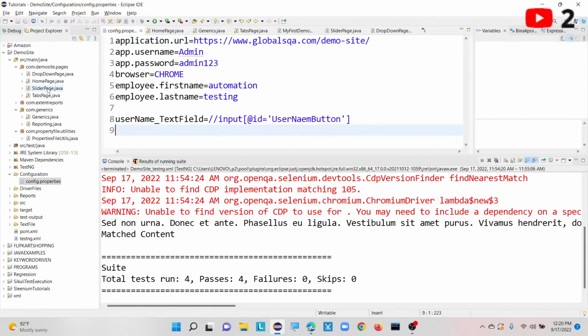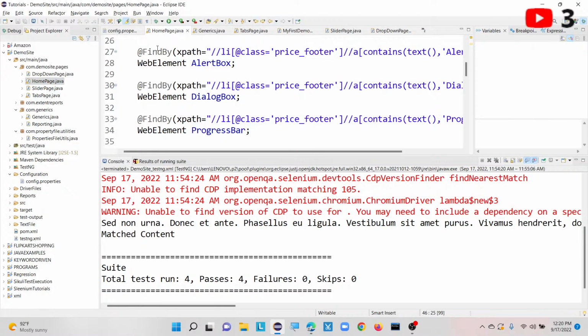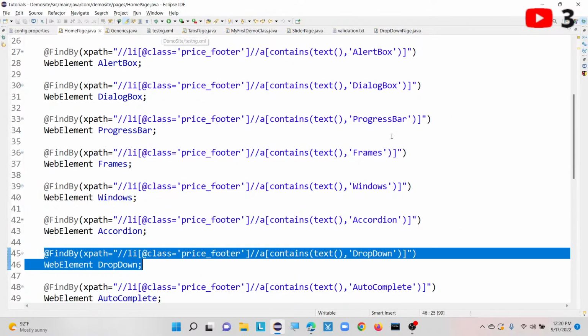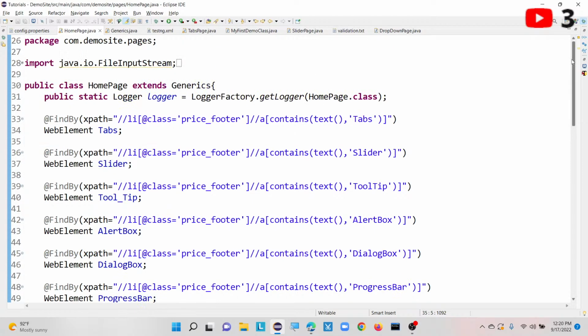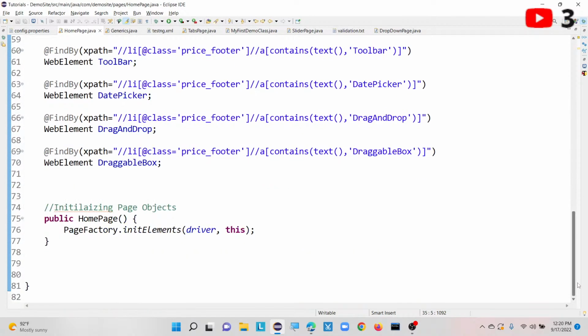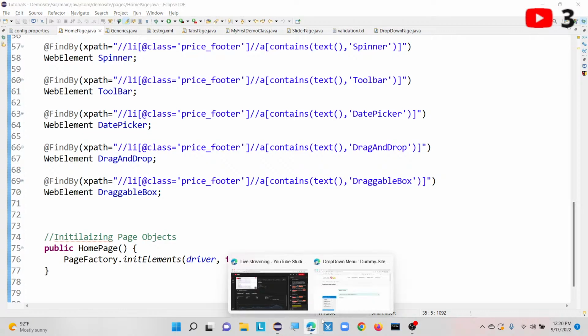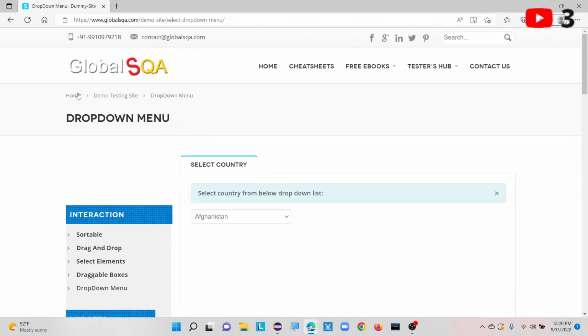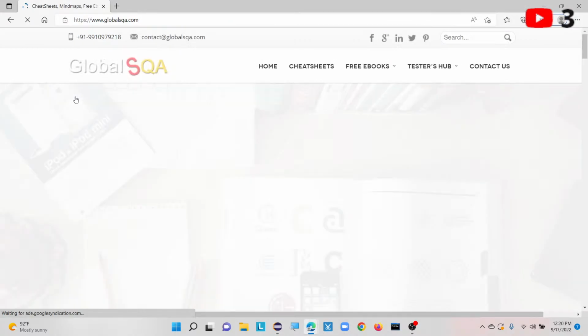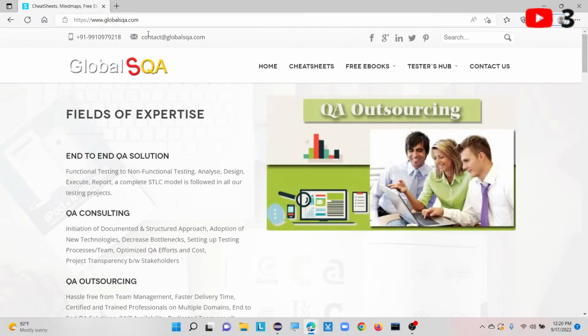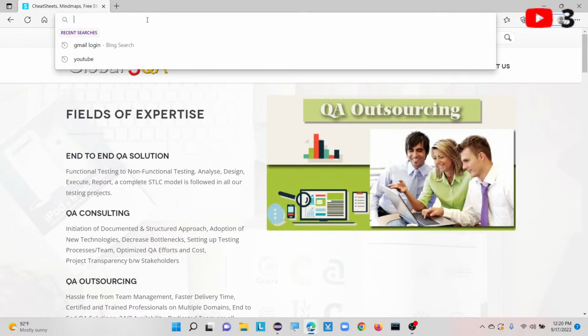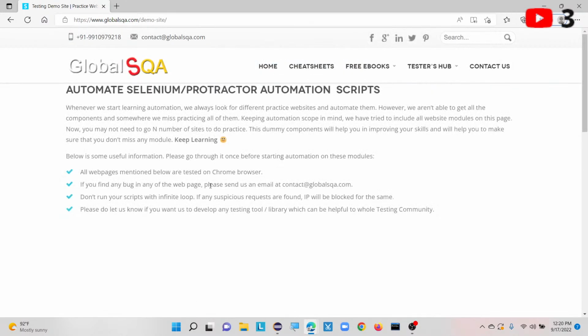What I have mentioned here, the first one is the home page, right? In this home page I have captured all the locators present on my home page, till the draggable box. If you go to our browser, you can find it from here. Home. This is our home page.